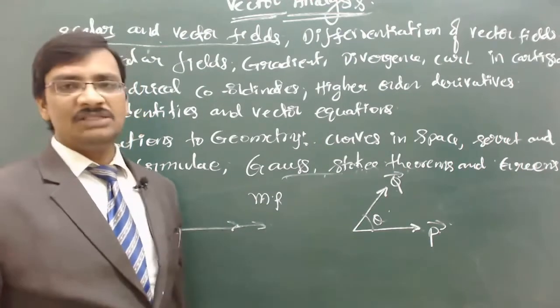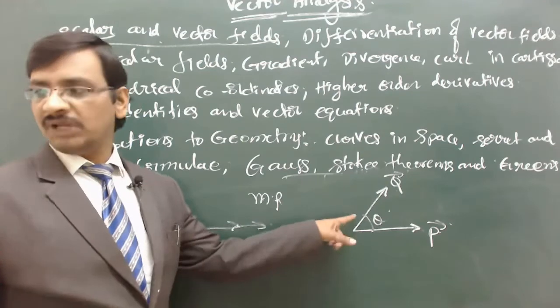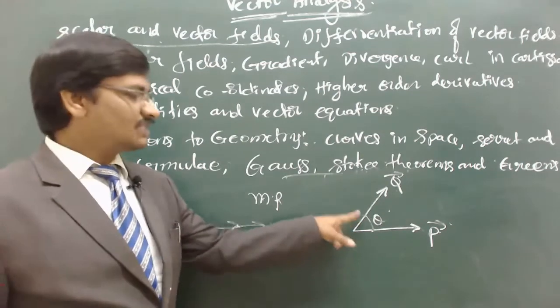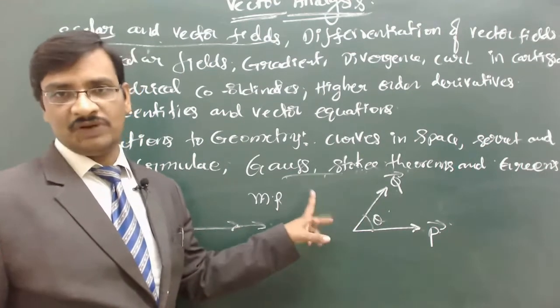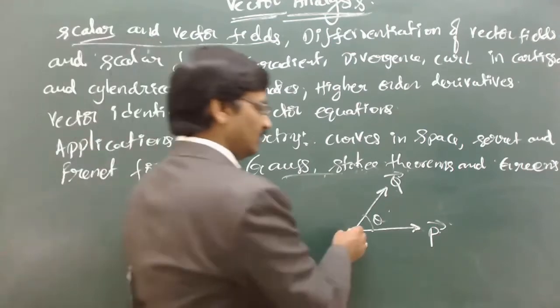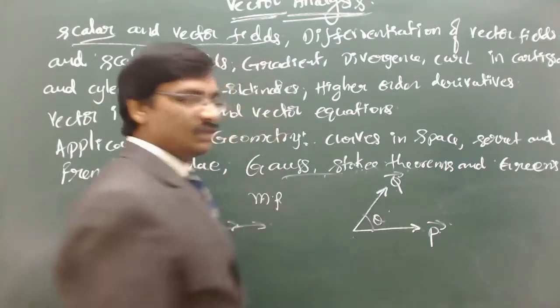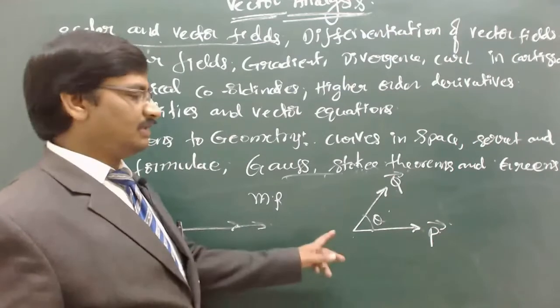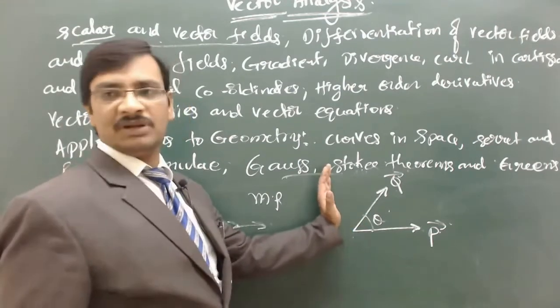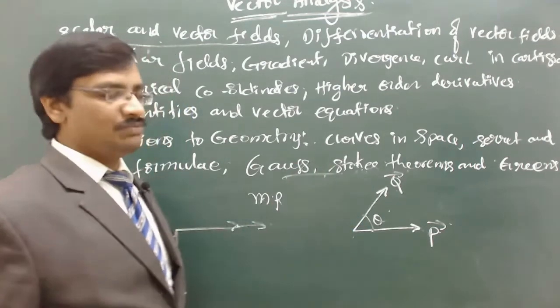But coming to vector algebra, we cannot do multiplication in a straightforward way, so this multiplication is divided into two different formats. One format is a component which is along this particular direction, and the other is a component which is exactly perpendicular to this direction. Now I will give you a better example.